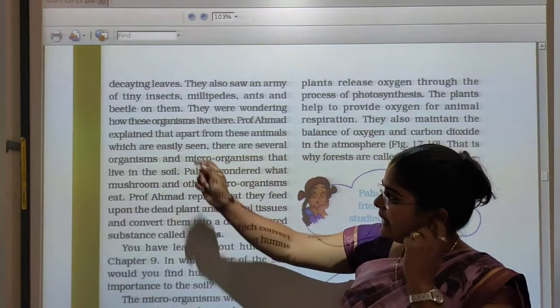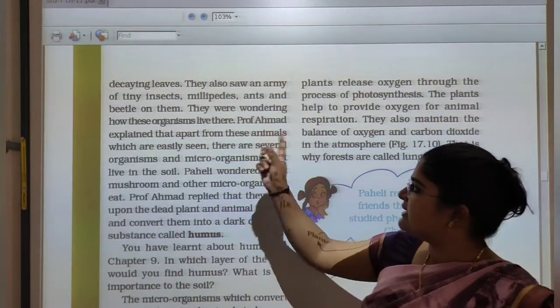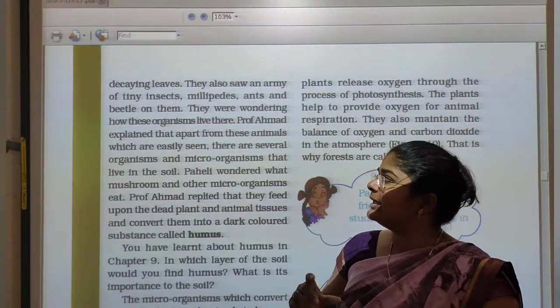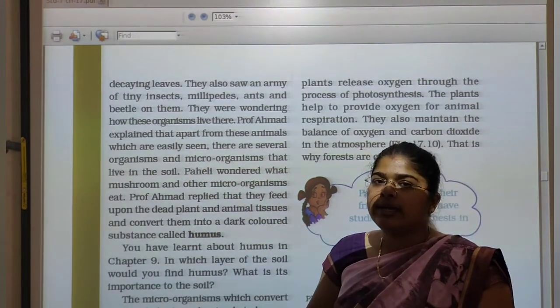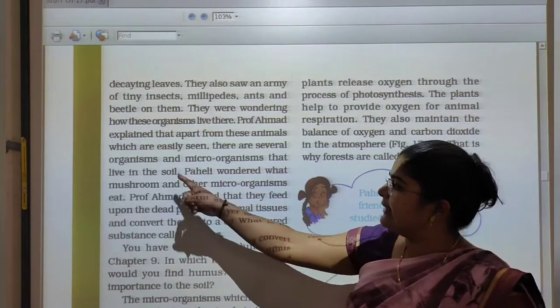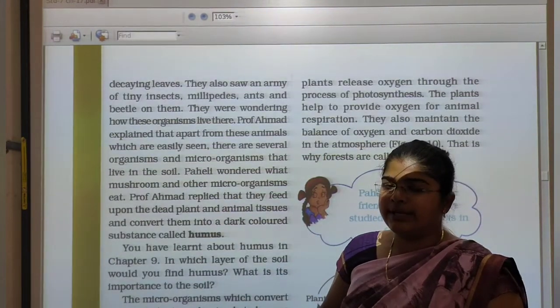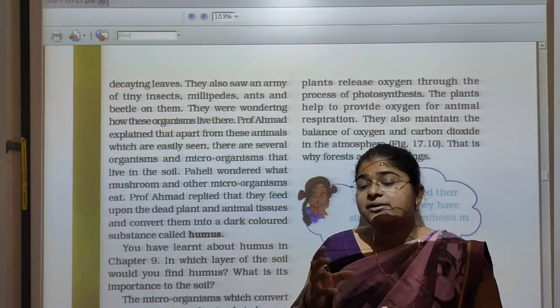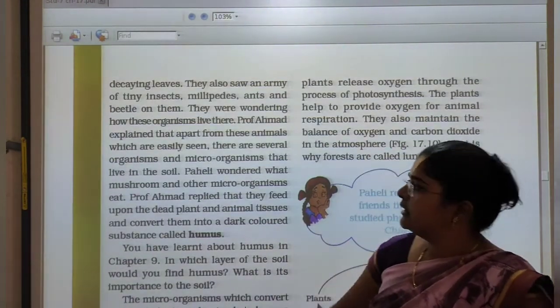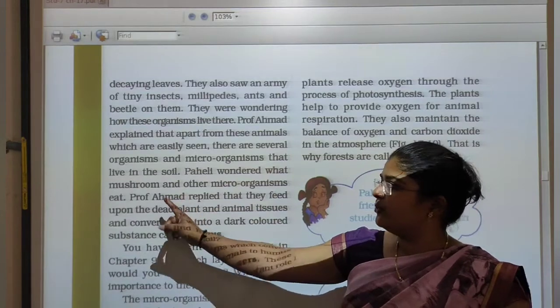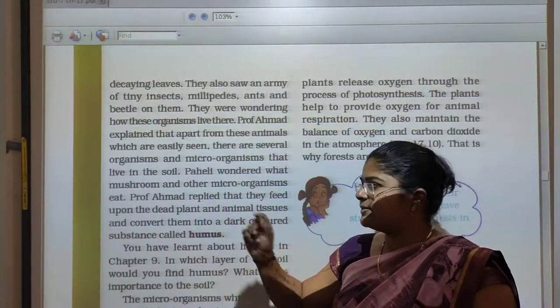Professor Ahmed explained that apart from these animals which are easily seen, there are several organisms and microorganisms that live in the soil. So we know that so many microorganisms live inside the soil. Paheli wondered what mushrooms and the other microorganisms eat.